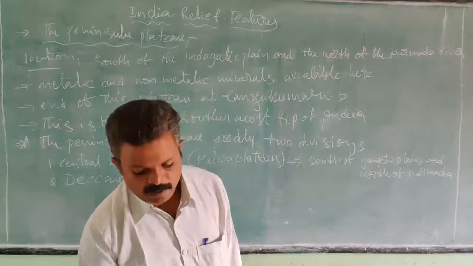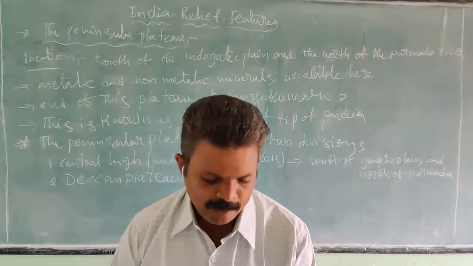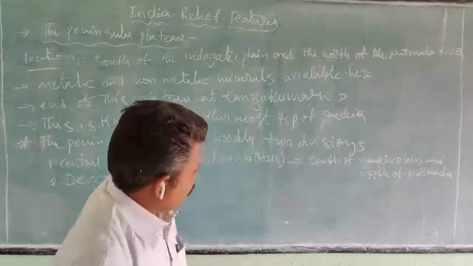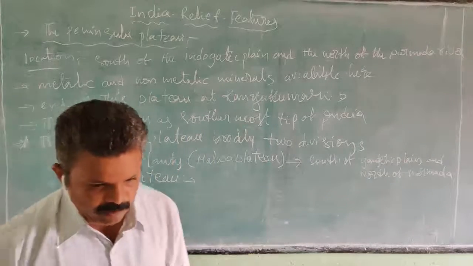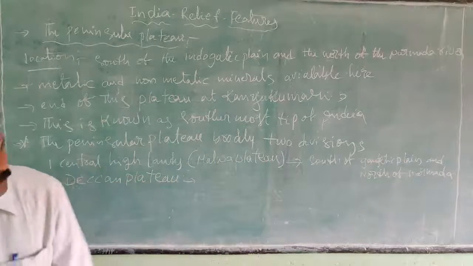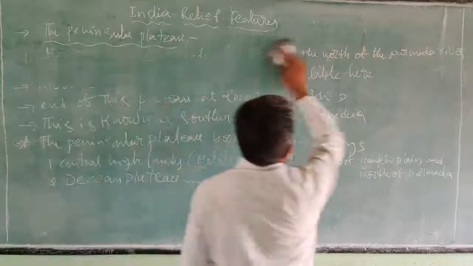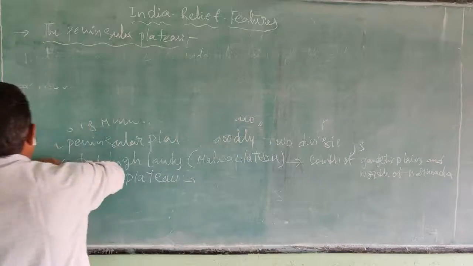Okay, so this is the Peninsular Plateau, and now we discuss the Western Ghats and Eastern Ghats, which are part of the Peninsular Plateau, right?